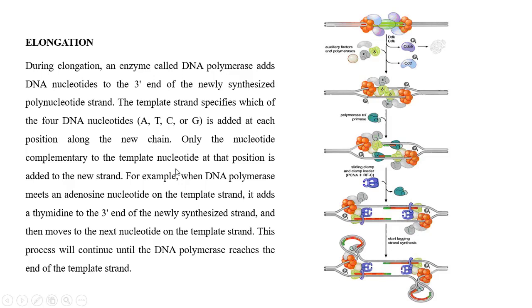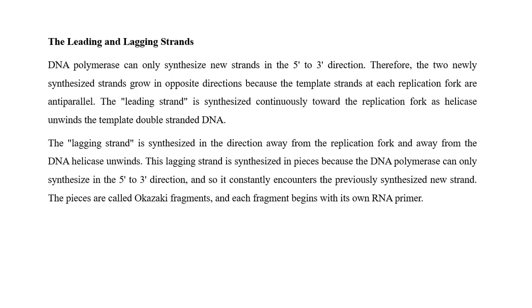So DNA polymerase plays an important role adding the complementary base pair. If it is adenine in the parental strand, it adds thymine. If it is thymine, it adds adenine. If it is cytosine, add guanine. If it is guanine, add cytosine. So DNA polymerase plays an important role in adding a complementary base pair to the parental strand DNA.